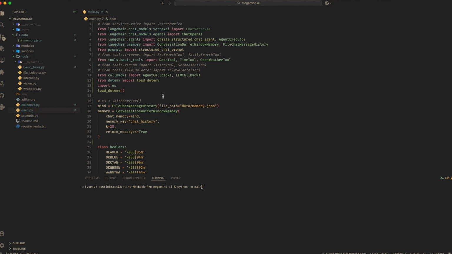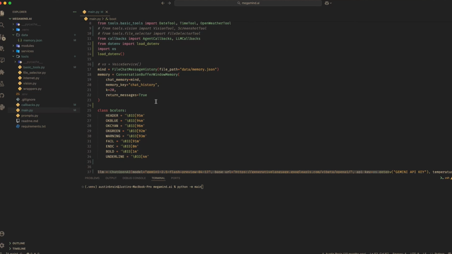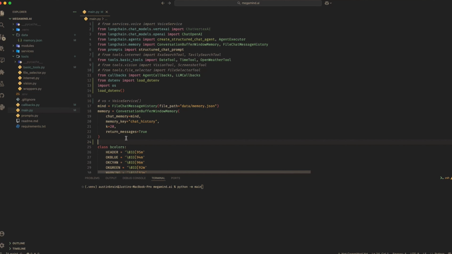Now, the main file is the main.py, like the name goes. First, let's take a look at the memory component, and that's what we have here. This helps our agent remember past conversations, and this code creates a persistent memory for our agent, storing conversations in this file, memory.json, which can be found in the data directory, as you can see over here. So this allows our agent to maintain context across conversations, but in this case, we are just keeping track of the 20 most recent interactions. That's what we're passing to our model. That's why we have this here. You can increase the number if you want, or reduce it if you prefer.